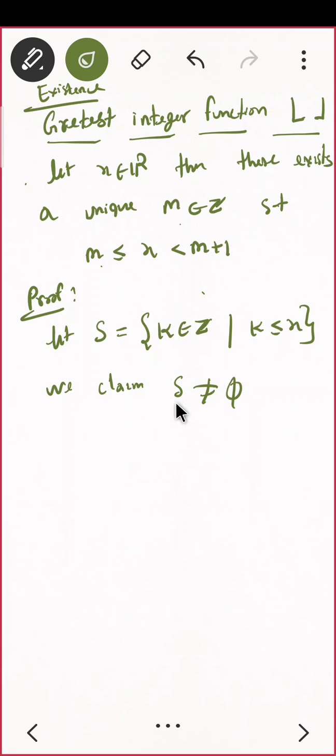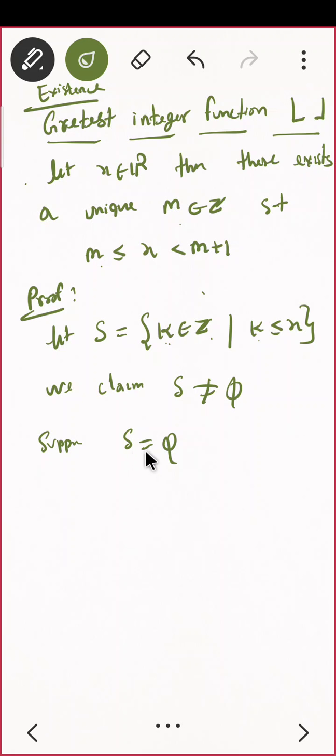Suppose not. Suppose this set is empty. Then what happens? There is nothing which is true for all integers. The set is k belongs to integers such that k is less than or equal to x.